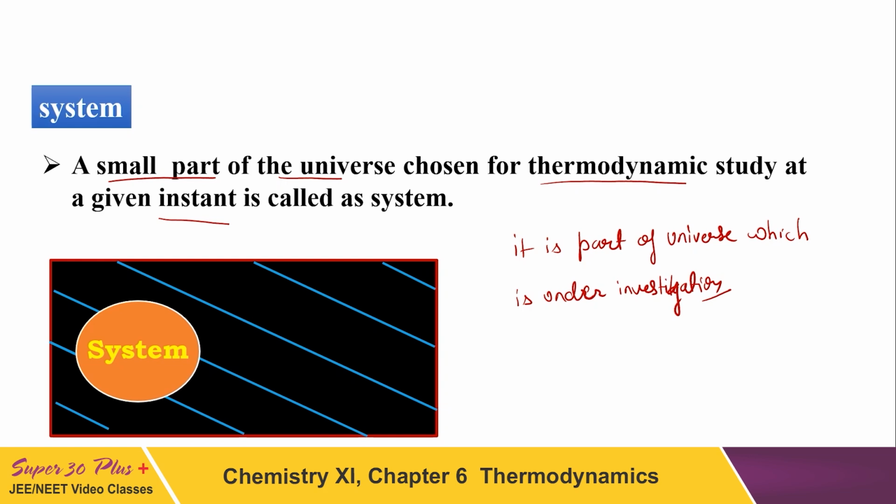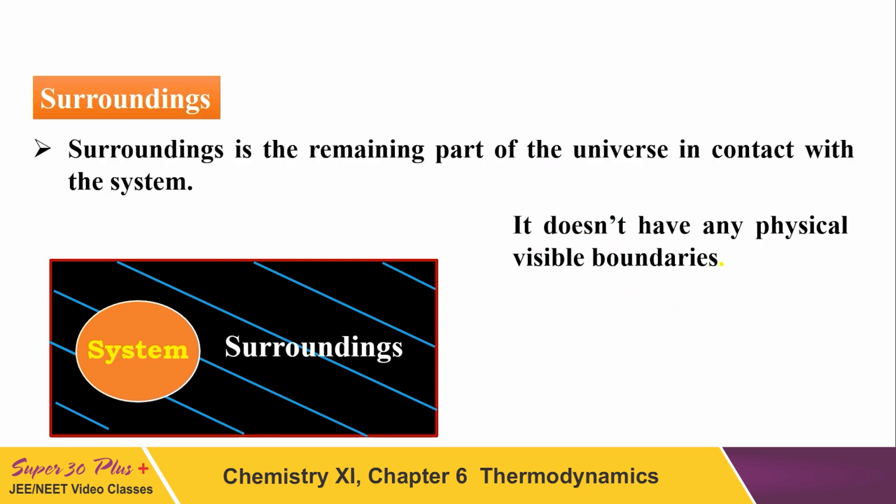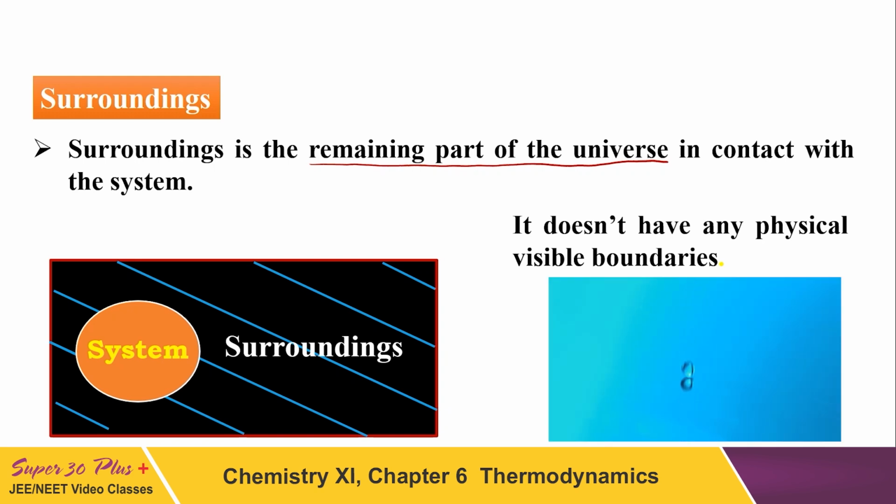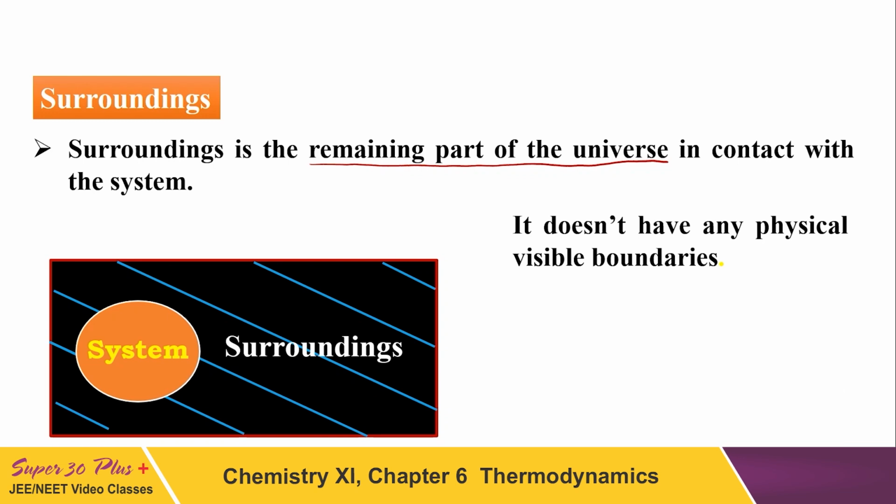So the part of the universe which is under investigation is the system. Now the other one is the surrounding. What is the surrounding? Whatever the system is, the remaining part of the universe apart from the system is the surrounding. For example, if you are studying a very small, tiny drop of water, then that drop of water is the system, and the entire universe apart from that drop is called the surrounding.